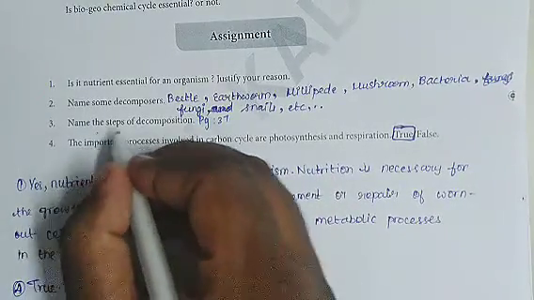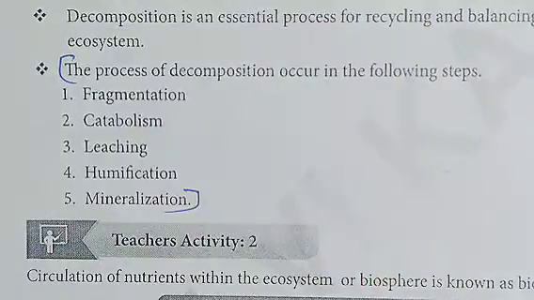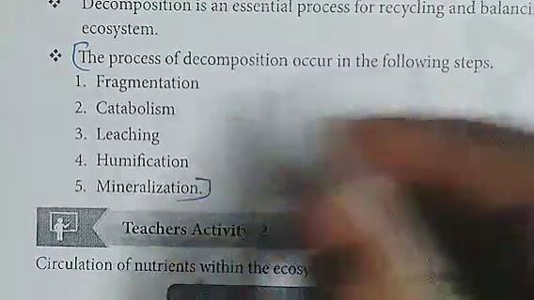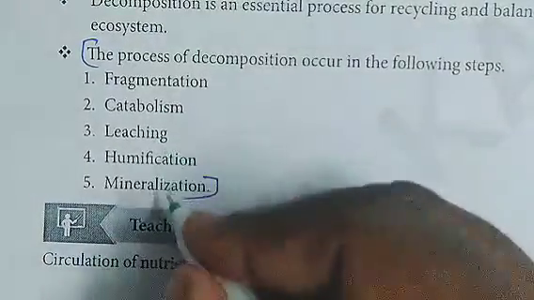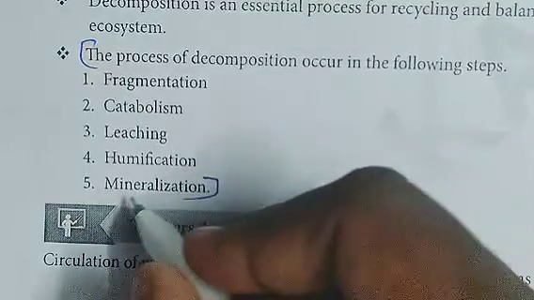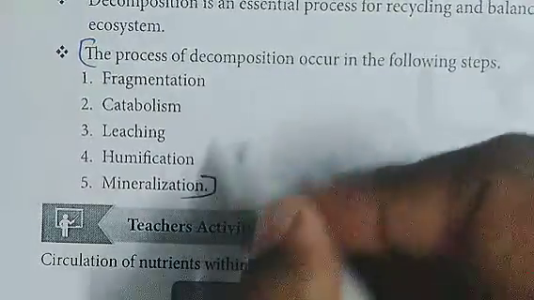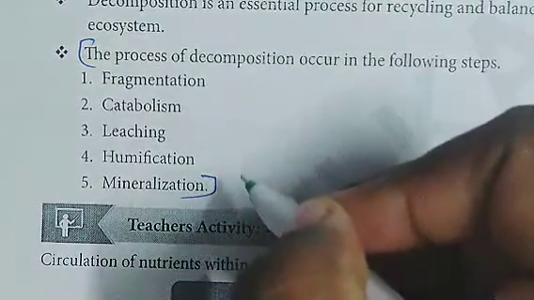Next, third one, name the steps of decomposition. So the answer is the process of decomposition occurs in the following steps. First one, fragmentation. Second one, catabolism. Third one, leaching. Fourth one, humification. Fifth one, mineralization. So this is the answer for third question.